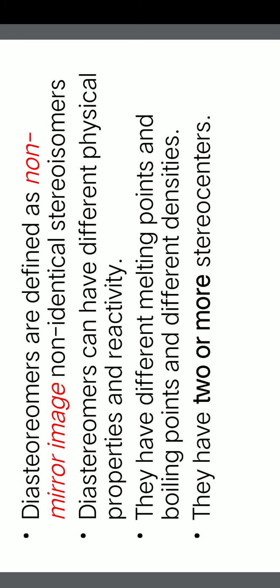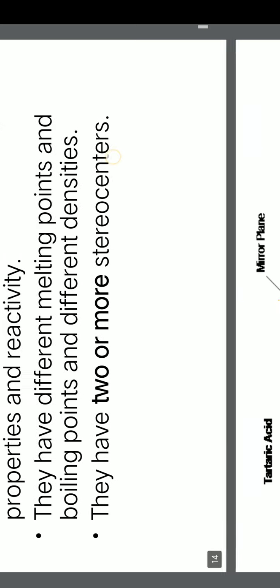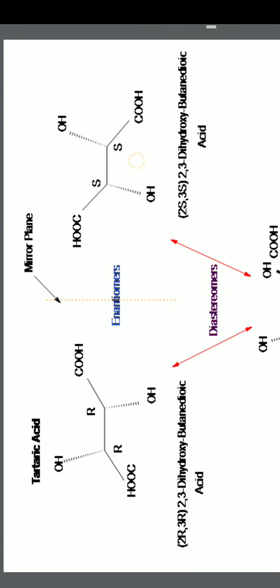Such stereoisomers are called diastereomers. They have different physical properties and also chemical properties. So this is a quite clear-cut difference between enantiomers and diastereomers. The properties are all different here. They have different melting points and boiling points, and also densities and solubilities. They have two or more stereocenters. Even here we can have a number of stereocenters which are common.